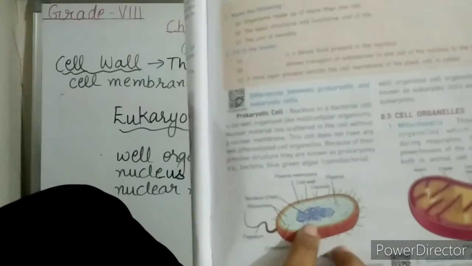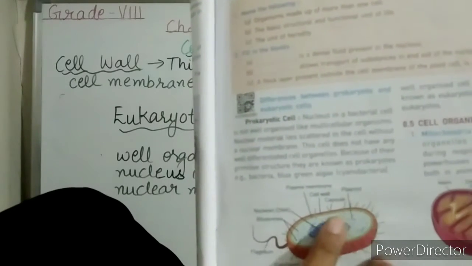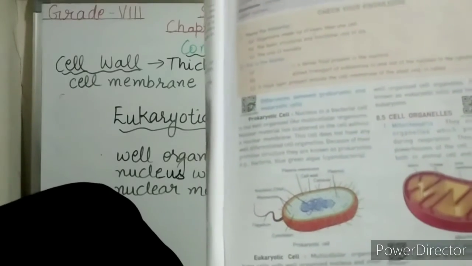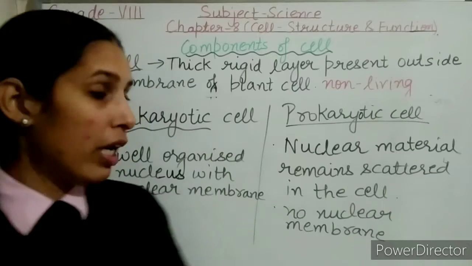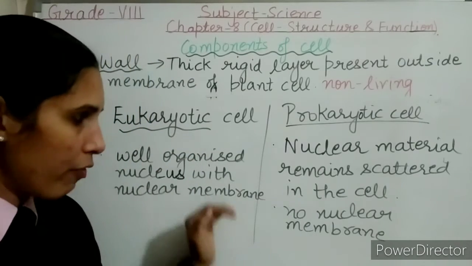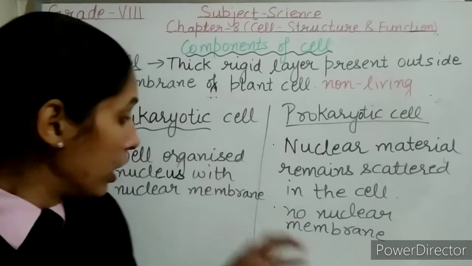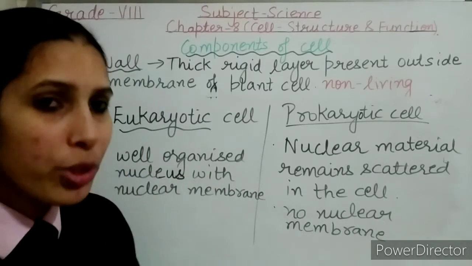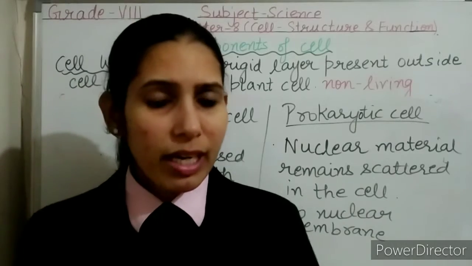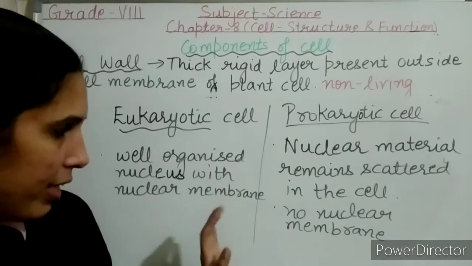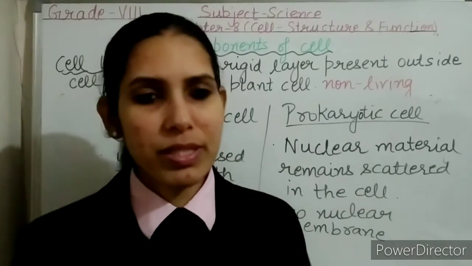So here we can very clearly see that inside the cell, cytoplasm is here, but the nuclear material remains scattered. There is no nuclear membrane. But when we study the animal cell and plant cell, after some time I will show you that there is a well-organized nucleus, and most of the cell organelles are well organized. Here most of the cell organelles are absent.